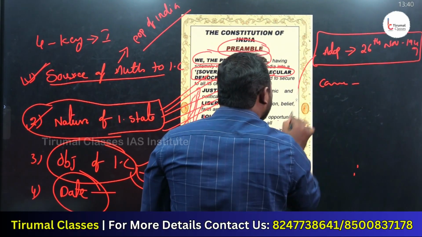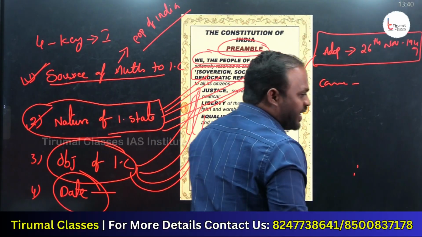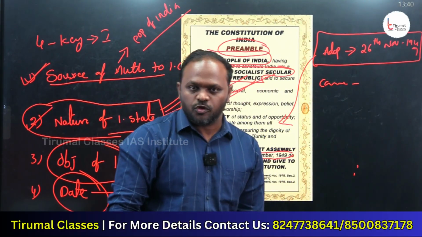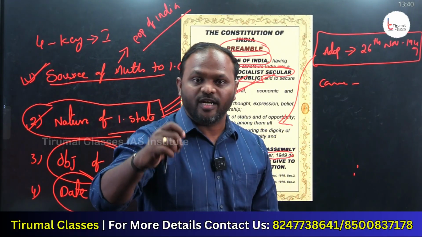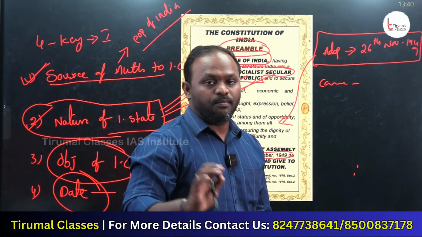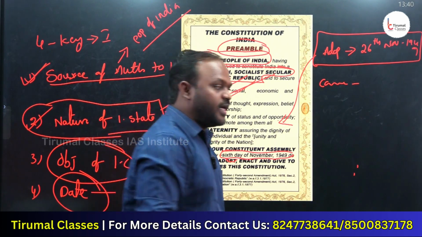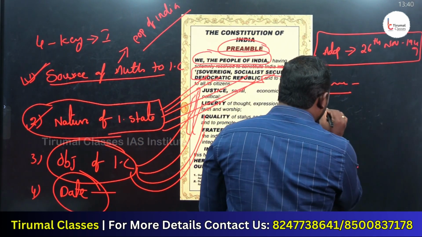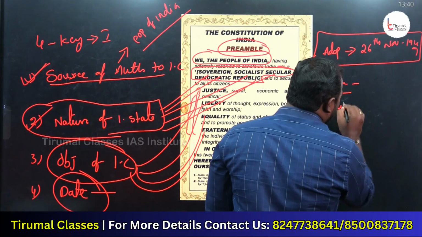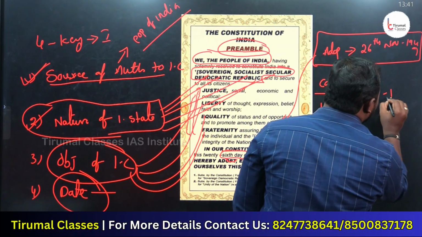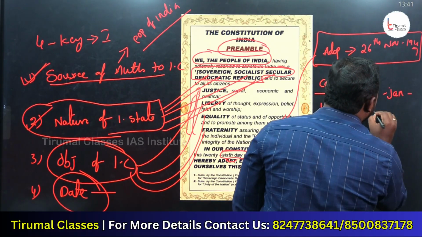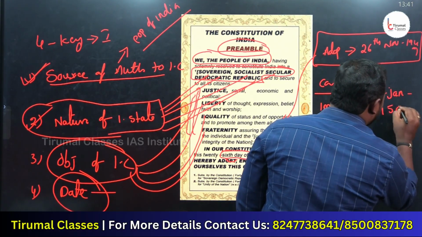This date was mentioned in the preamble. అంటే preamble లో మనం ఇండియన్ కాన్స్టిట్యూషన్ ని ఎప్పుడు అడాప్ట్ చేసుకున్నామో ఆ adoption date మాత్రమే mention చేశారు, but not the commencement date. The Indian Constitution commenced, which means implemented, from 26th January 1950.